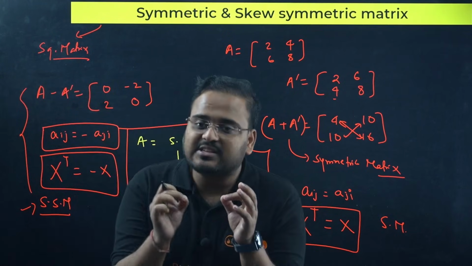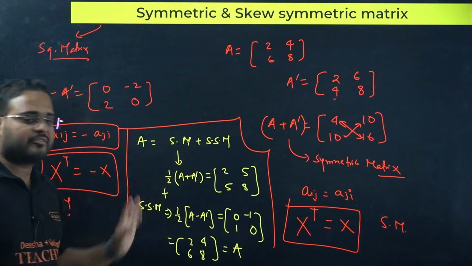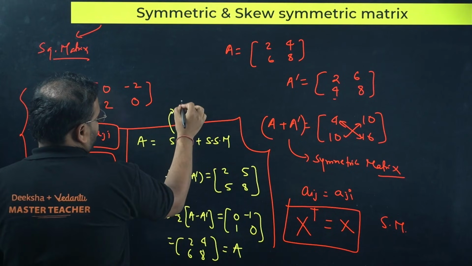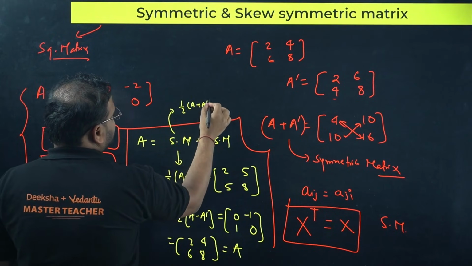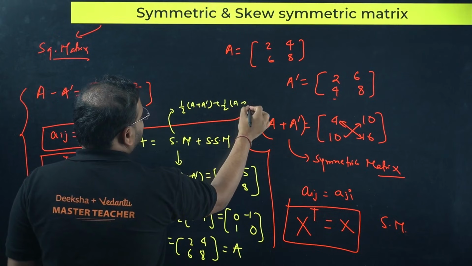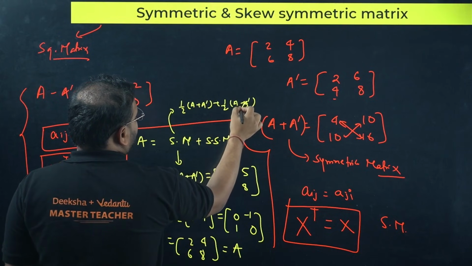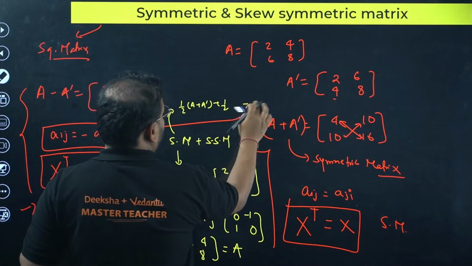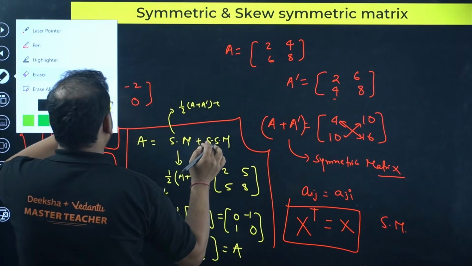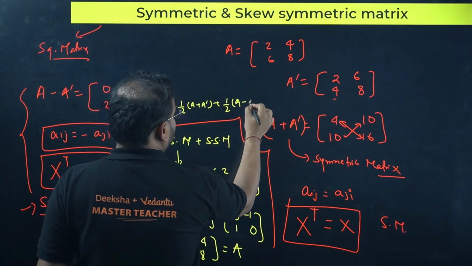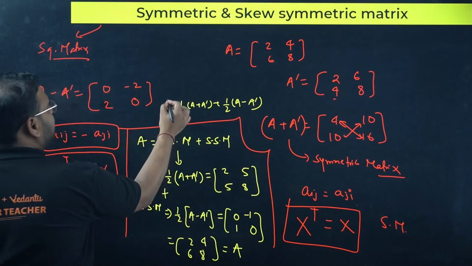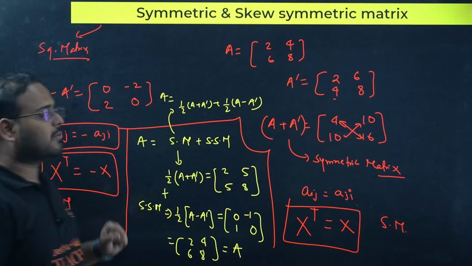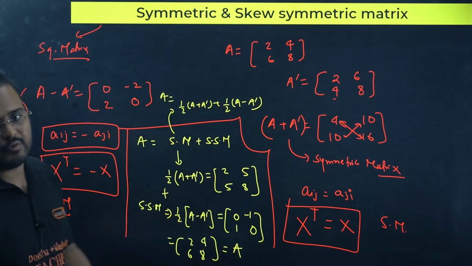So you can express any matrix as the sum of symmetric and skew symmetric parts by adding half of A plus A dash plus half of A minus A dash. This is how you represent any matrix A. Clear? So everything on the skew symmetric and symmetric parts is clear. Have a look one more time before we move forward.